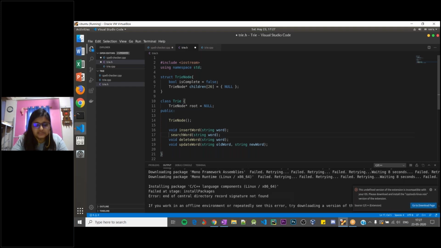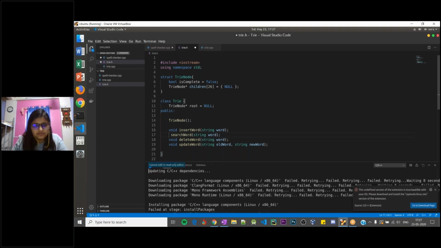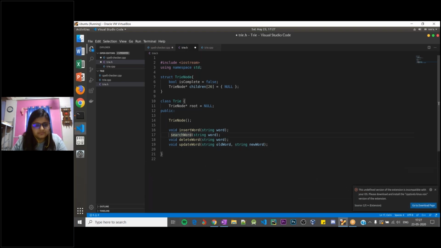So the search word should actually return a bool whether or not the word is present. The delete word should also return a bool whether that word has actually gotten deleted or not, and the update word will also return a bool, just for the purpose of knowing whether that operation has been completed successfully or not. You can keep the return type whatever you want to. That's flexible.